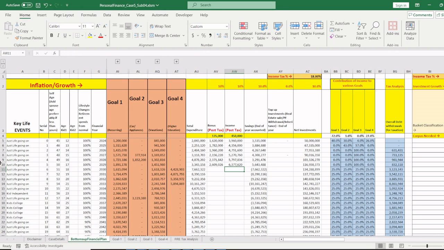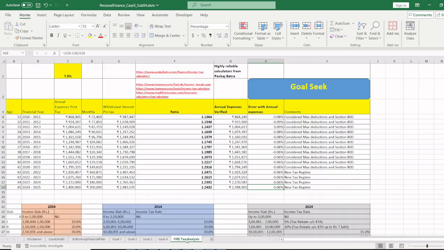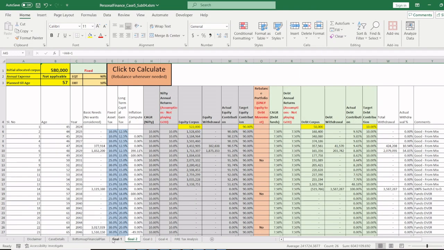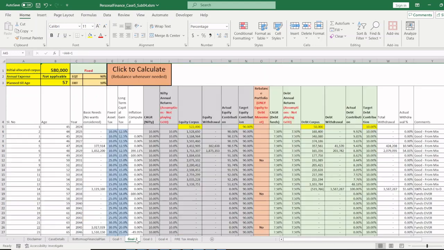If the person works for another 3 or 4 years, they can accomplish all the goals. You may say, what about goal 2, Ravi? So goal 2 would be, okay, fine, what about the planning? You can add another 40% here, and this becomes automatically 60. Then goal 2 would also be complete. I hope so. If not, we'll add some more funds.